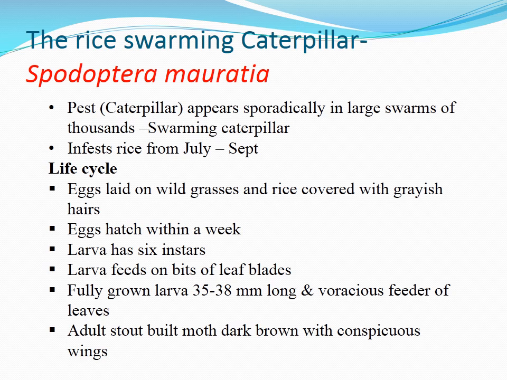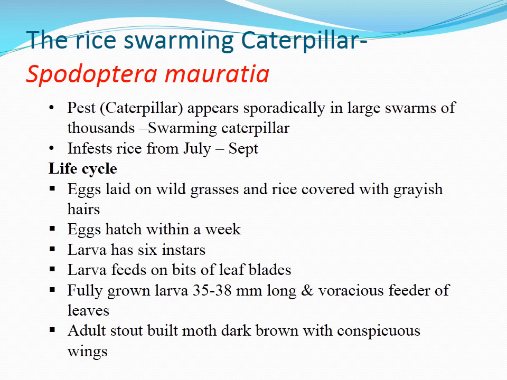And the life cycle: the eggs are laid on wild grasses and rice, covered with greyish hairs. Eggs hatch within a week once laid, and the caterpillar or the larva comes out. Once the larva comes out, it starts to feed on the leaves. It's a voracious feeder. Maybe within 5 to 10 minutes, it is able to completely feed on the leaf blade.